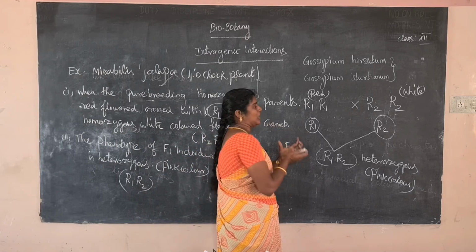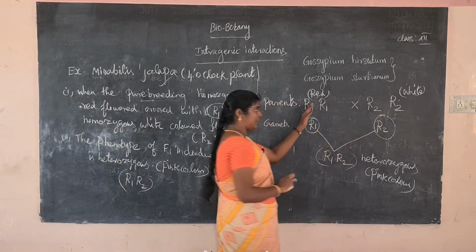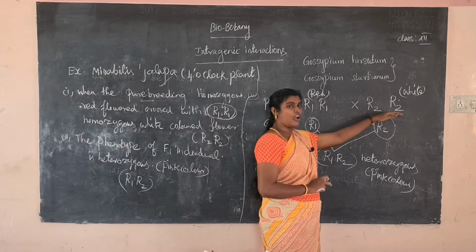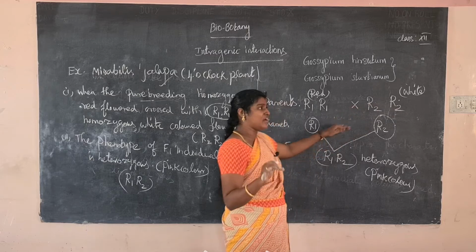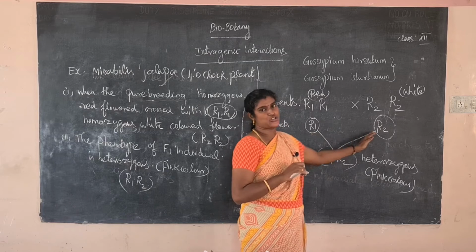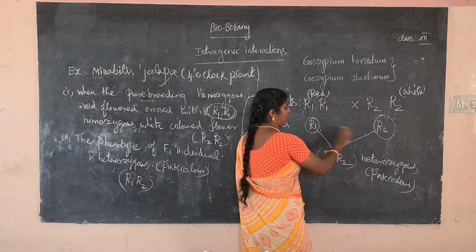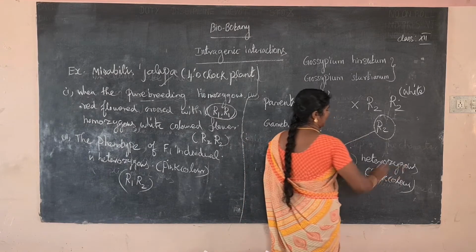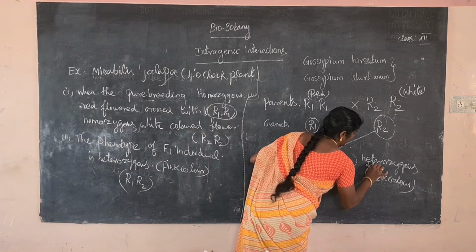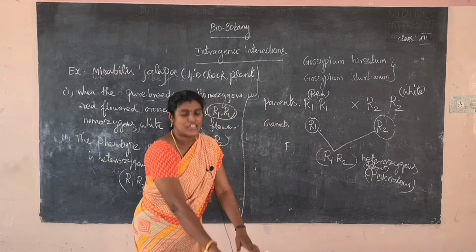Means the color in between the two. For example, this is a red color flower, this is a white color, crossed, both homozygous. R1 is homozygous, R2 is another homozygous, but only the color is different. This is a red color, this is a white color plant. Crossed, R1 and R2, here we can get the intermediate heterozygous. When red and white are crossed, which color do we get? The pink color. Pink color is heterozygous. What is the meaning of hetero? It is a different color produced in F1 generation.